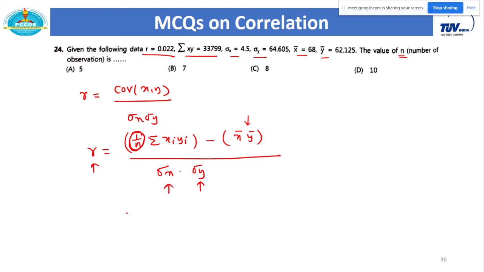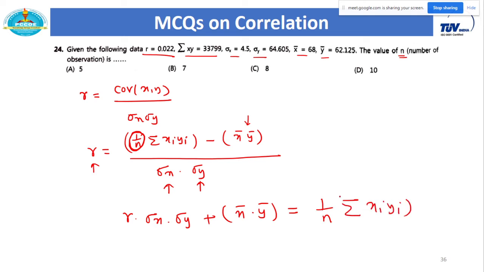Or you can simplify this first: r into sigma x into sigma y plus x bar into y bar gives you 1 by n into summation of xi yi, and then you can shift this to the denominator, or you can reverse this. So finally n is equal to summation of xi yi upon this whole part, r into sigma x into sigma y plus x bar into y bar. Then also you can calculate this n. So by rearranging this formula you will get the value of n.